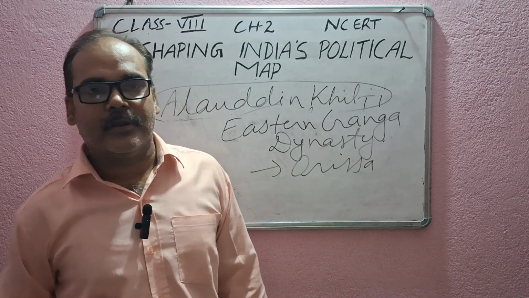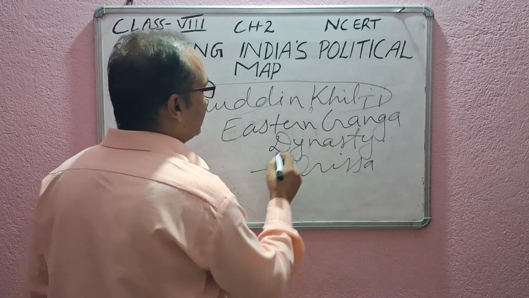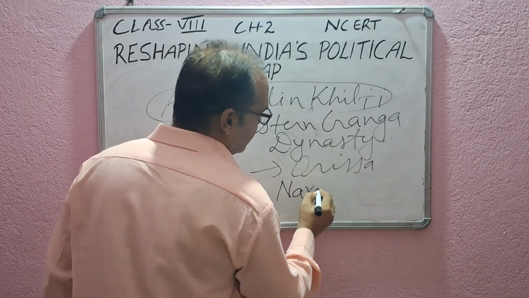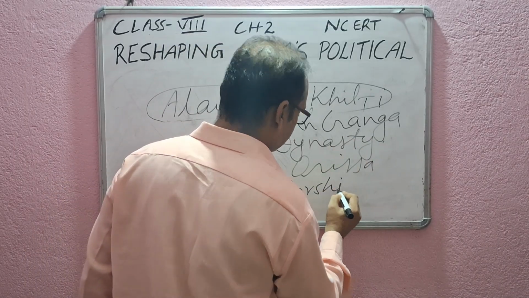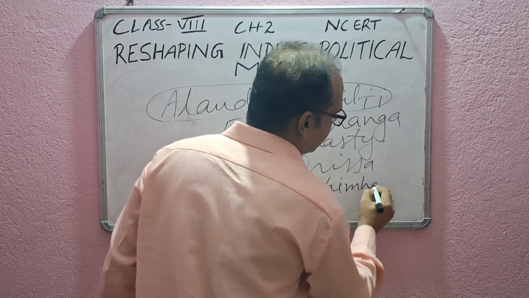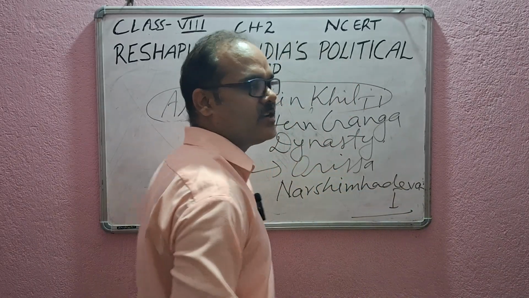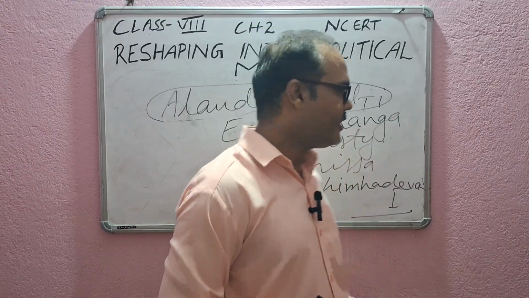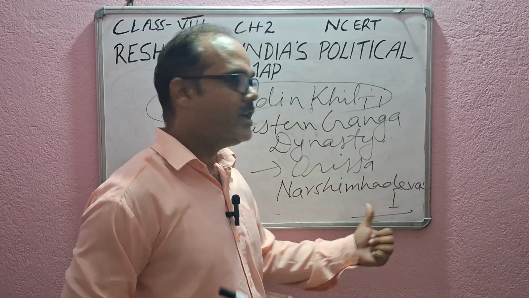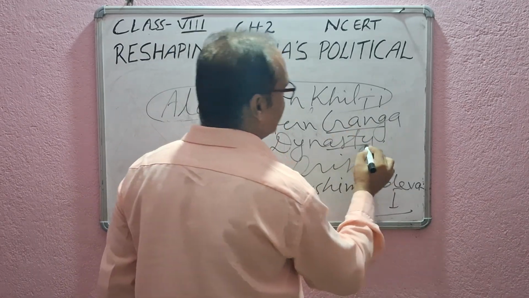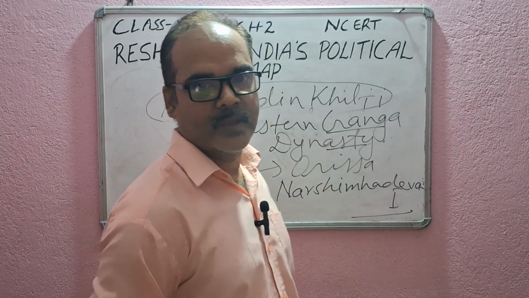The Konark Sun Temple was constructed by Narasimhadeva I. This is also an important question that comes in the examination. Narasimhadeva I constructed the Konark Sun Temple. He was from the Ganga dynasty.